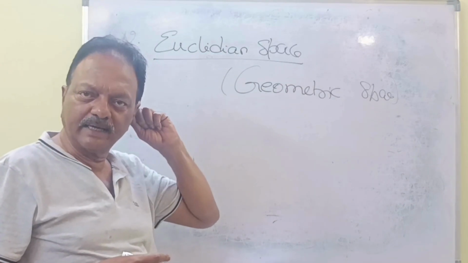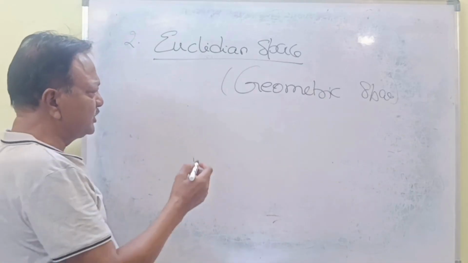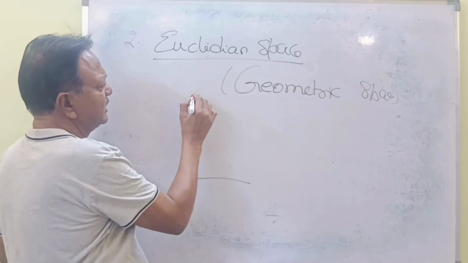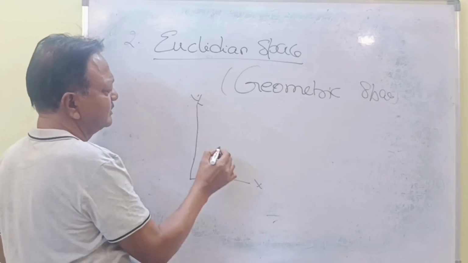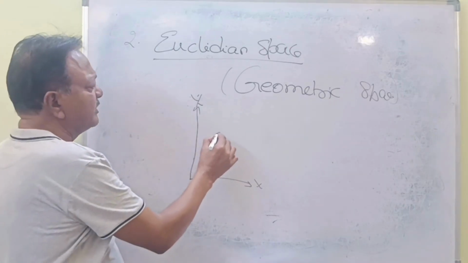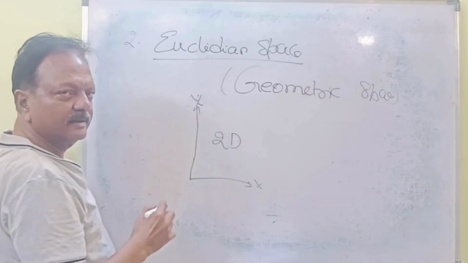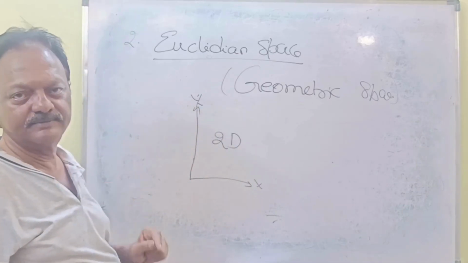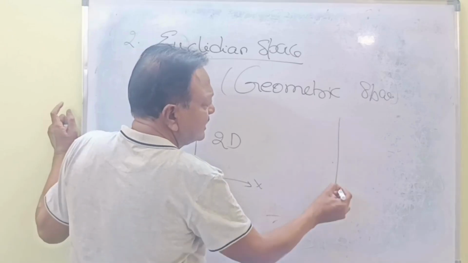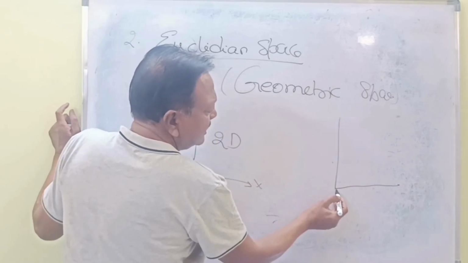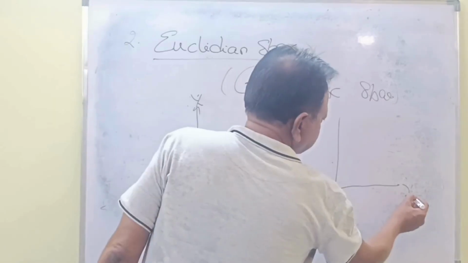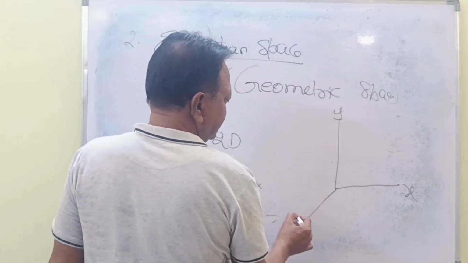In normal geometry, we know the coordinate systems, like x and y. This is one type of space, which is two-dimensional, with x and y. Understood? There is another one, which is three-dimensional, like this is x, and this is y, and this is z.